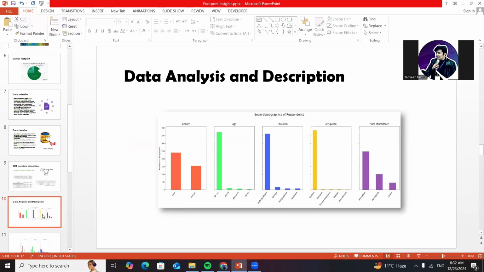We'll try to understand some of the demographics of the data. From the data, we visualized that most of the respondents were male, in the age group of 18 to 22, and were undergraduates, mostly students. Most of the respondents were from Islamabad and Rawalpindi. There were some responses from places other than Islamabad and Rawalpindi. They have been categorized as other.